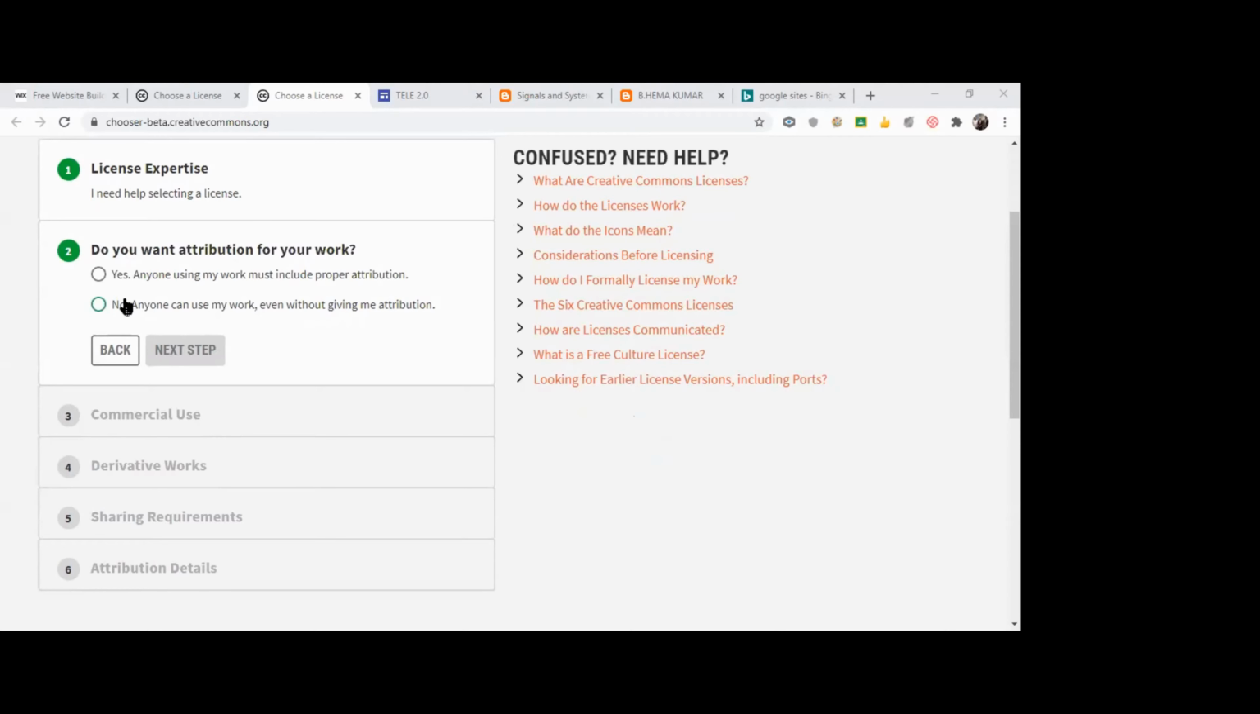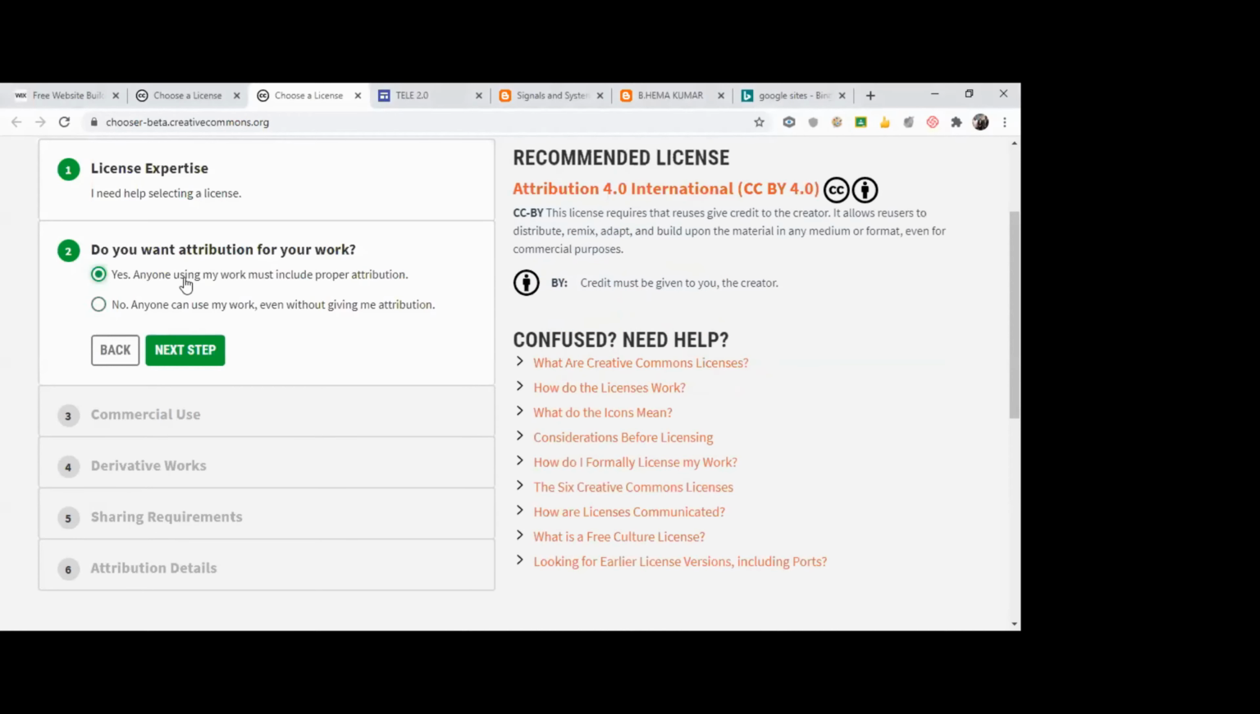Okay. So see, you have two choices. Yes, anyone using my work must include my proper attribution. Else, no, anyone can use my work even without giving me attribution. It's up to you. Okay. Say, if it is very unique content that you have created, if someone else wants to use it, they should get proper permission from you. Okay, they should give the credit to the original creator. So we'll use the first option. Yes, anyone using my work must include proper attribution.